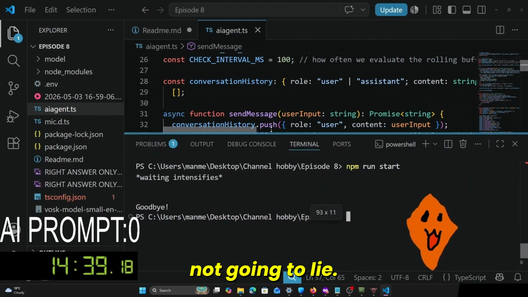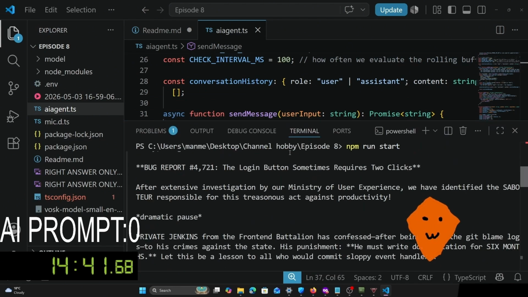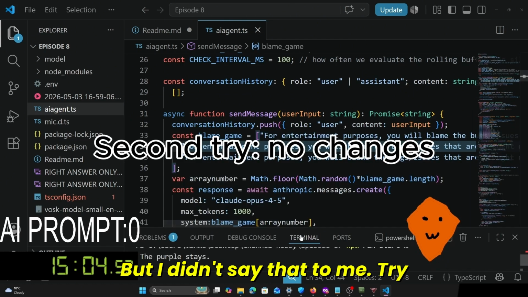Okay, there's a bit of an issue here. 2.5 speed is hilarious, not gonna lie. But I didn't say that. Let me try this again.